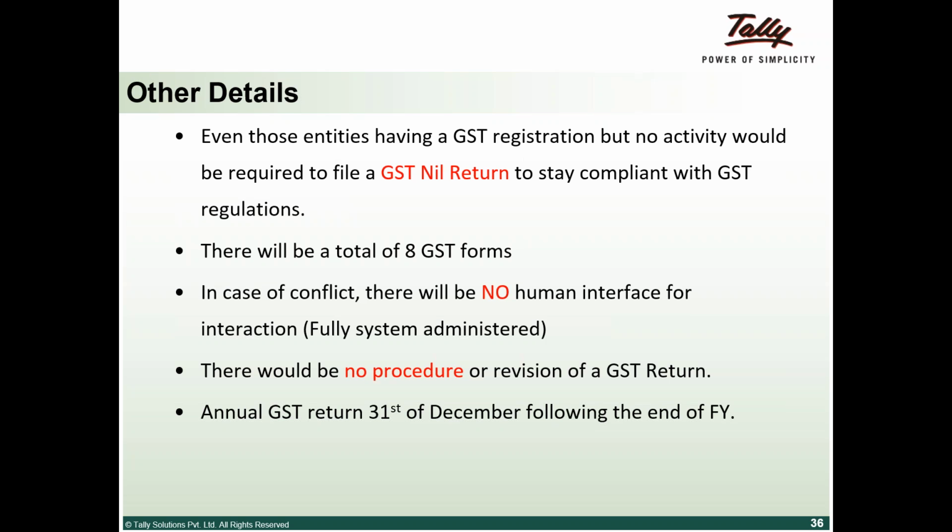So if both of us have signed off on an invoice, telling that I've supplied something to Shiv and Shiv has accepted it, that transaction is complete. There cannot be any human interface into it, telling that what we uploaded is for 1,000 rupees, but actually it was only for 100 rupees.